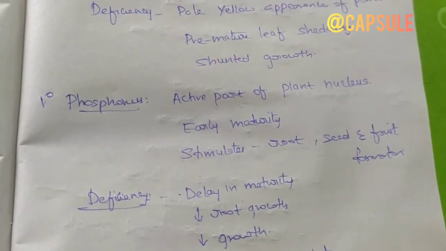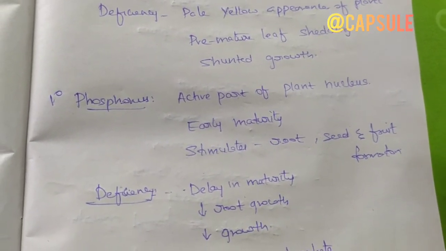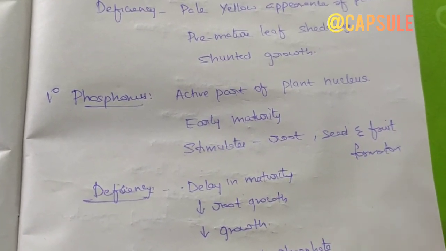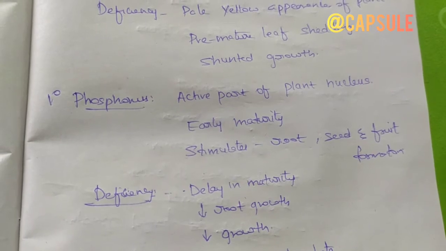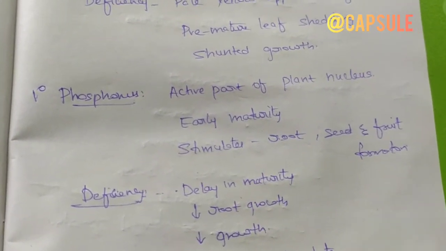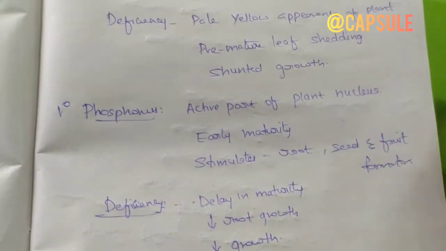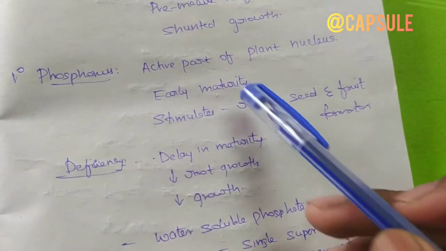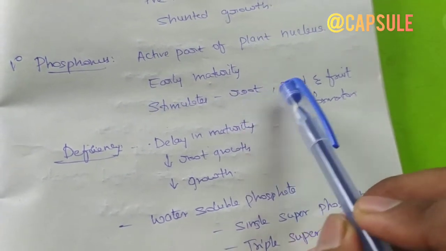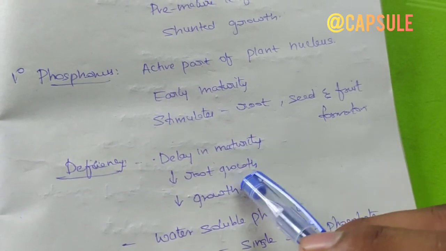It is an essential component of plant mineral matter, because phosphorus is an active part of the plant nucleus. It promotes early maturity of the plants and stimulates root formation, seed and fruit formation. As it promotes maturity, deficiency delays maturity. Since it promotes root, seed and fruit formation, deficiency leads to decreased root growth and plant growth.